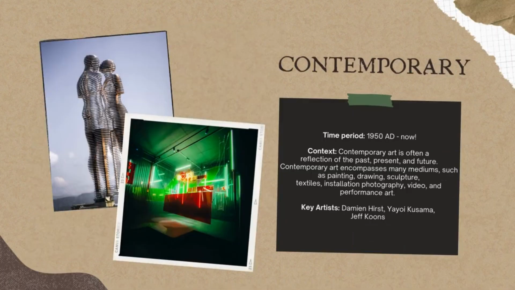Contemporary. Time period: 1950 AD to now. Context: contemporary art is often a reflection of the past, present, and future. Contemporary art encompasses many mediums, such as painting, drawing, sculpture, textiles, installation, photography, video, and performance art. Key artists: Damien Hirst, Yayoi Kusama, Jeff Koons.